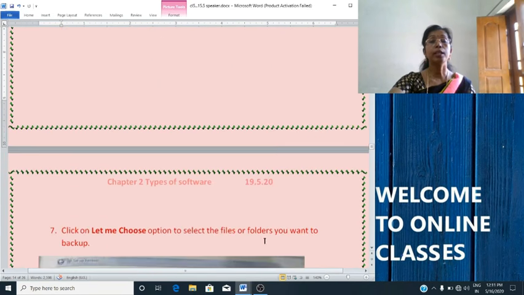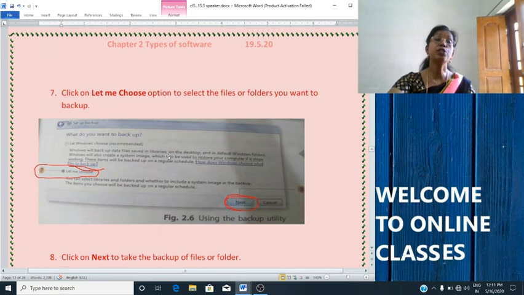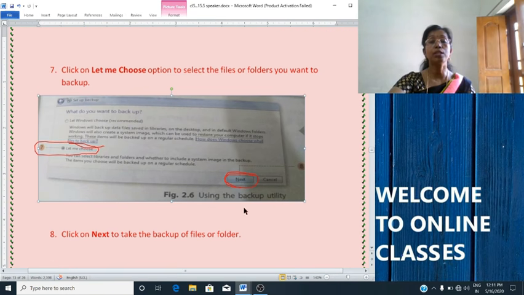Then the 7th step is click on let me choose. Here you can see it is shown. Let me choose. You will click there to select the files or folders you want to backup. After that, you will click on the next button. Here you can see the next button on this dialog box.